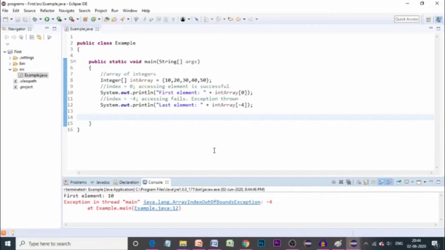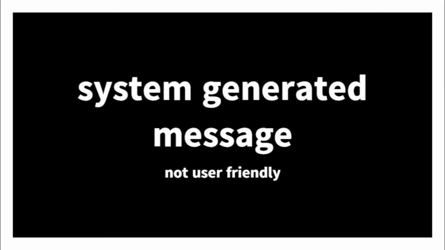Hence, the second expression again throws an exception, that is ArrayIndexOutOfBoundsException. So this is the output of this program. Here again you can see that it is the system generated error message. So these are some of the examples of exceptions.